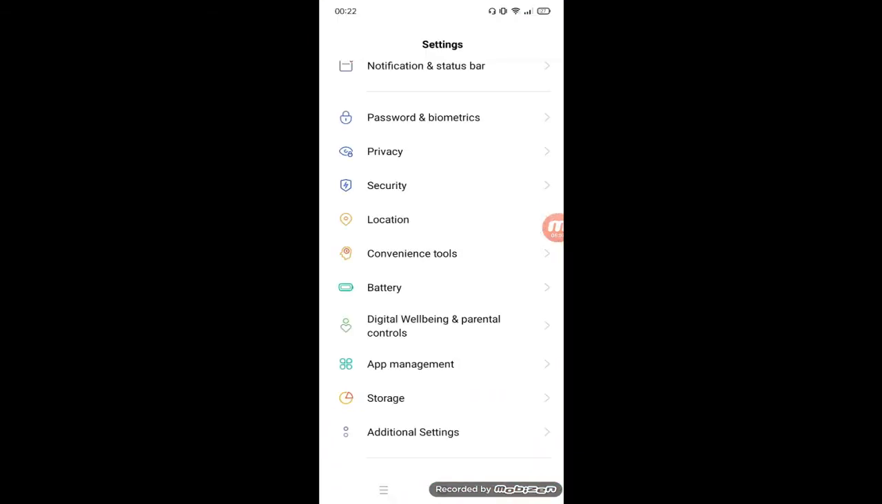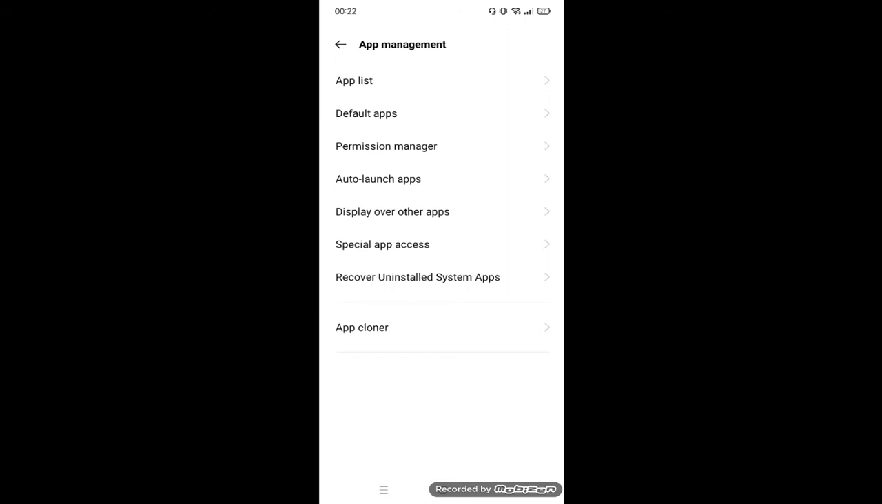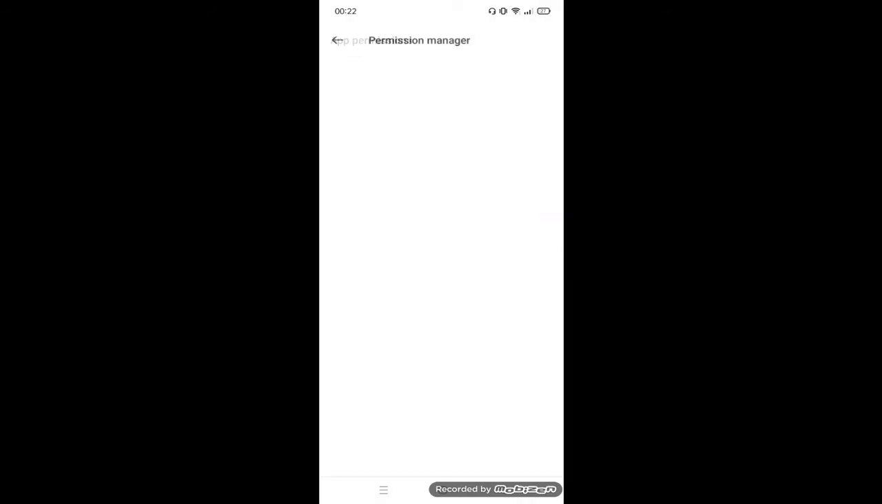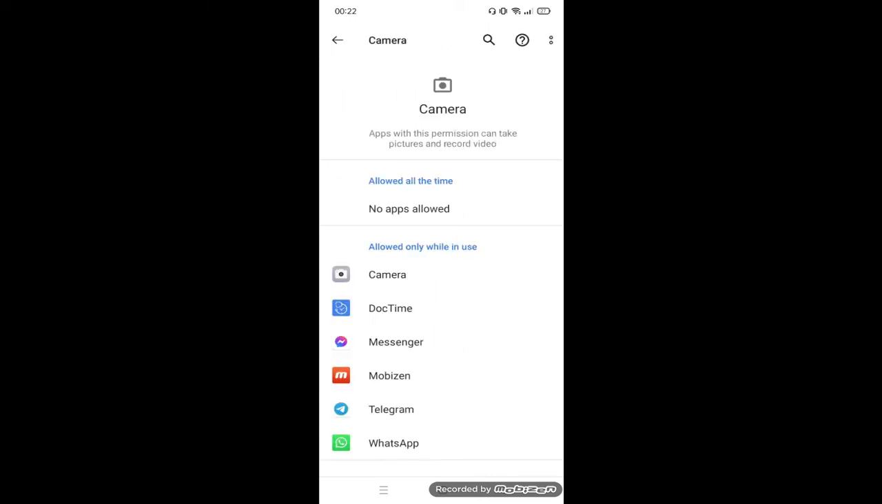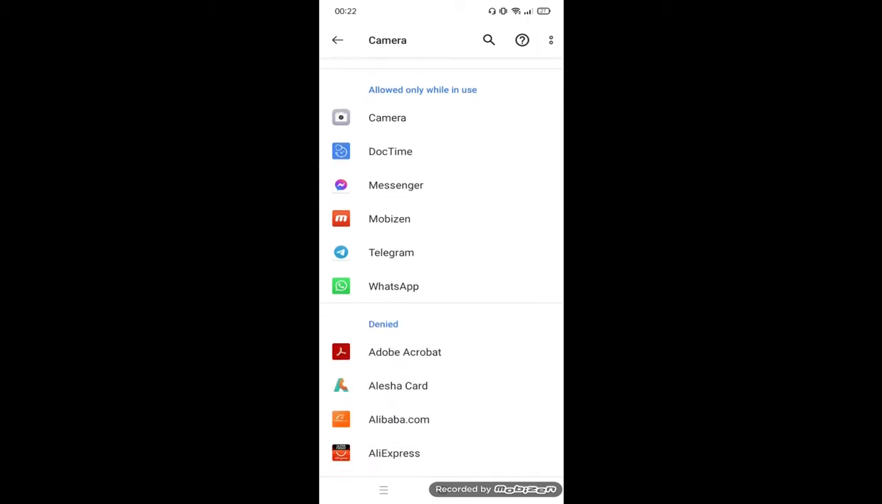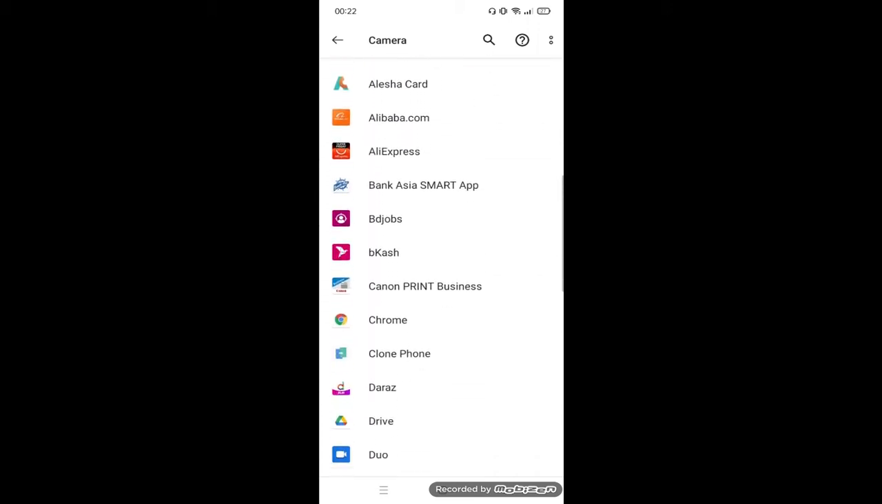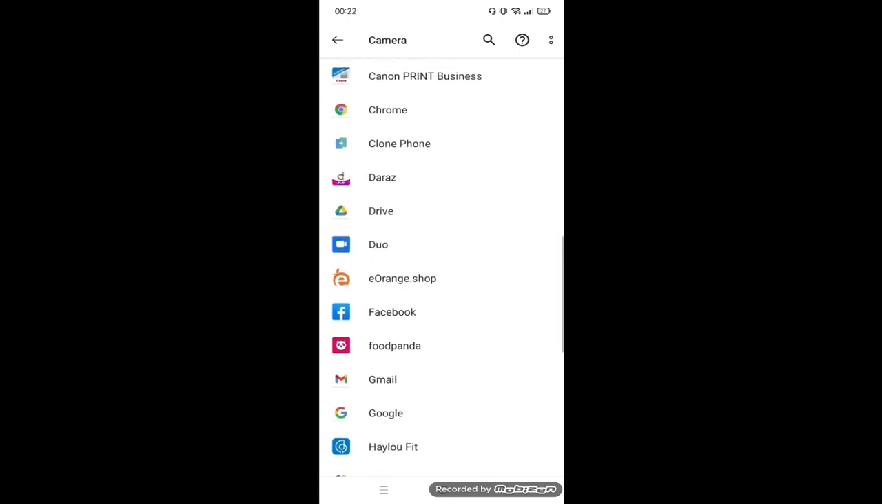Just go to settings, then tap on apps management or apps and notification, then go to app permission, then tap on camera. You will see all the apps that are using your permission. From them, whichever does not need camera access, you just deny them. With this trick, your phone will be safer from being hacked.